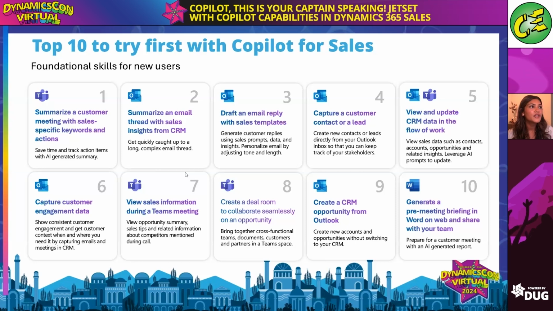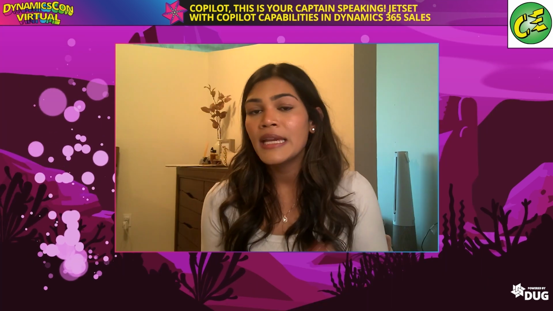There are so many features to explore, but again, these are some of the ones that you can start with. These range from an introduction that provides an overview of what Copilot is, to helping you with drafting an email. Another one that I personally definitely use is being able to view and update CRM information in my flow of work.